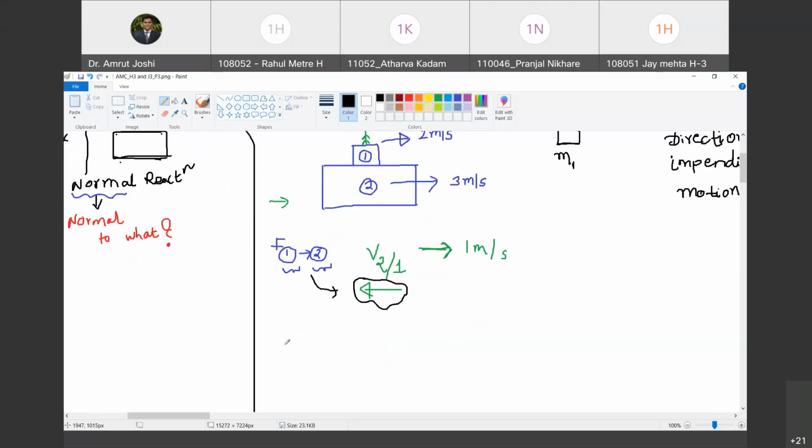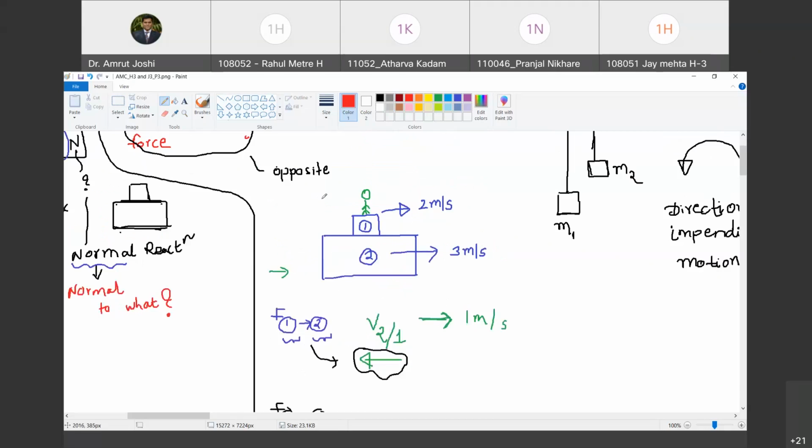Yes. Let us do this exercise for the direction of frictional force applied by object number 2 on object number 1. By Newton's third law, we know it should be towards right. But let us check whether with this methodology I am going to arrive at the same answer or not. Are you with me? Yes. So when I want to find out the frictional force applied by object number 2 on object number 1, I am going to station myself as an observer on object number 2. Happy?